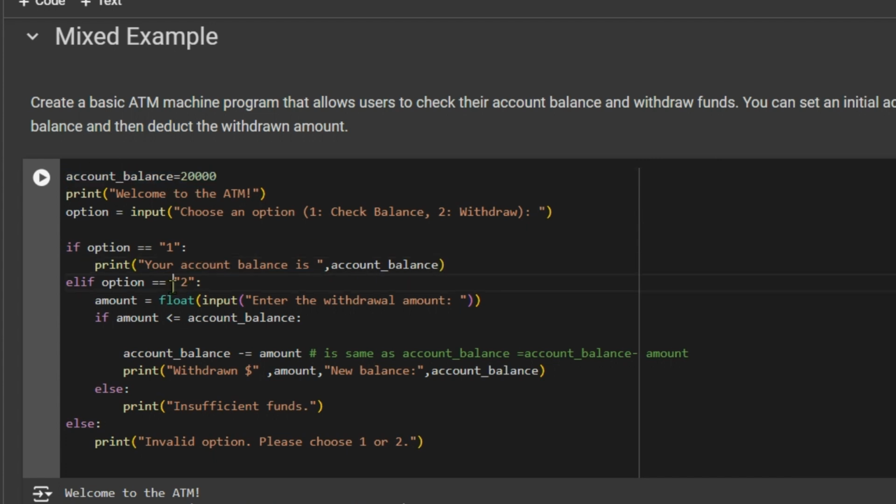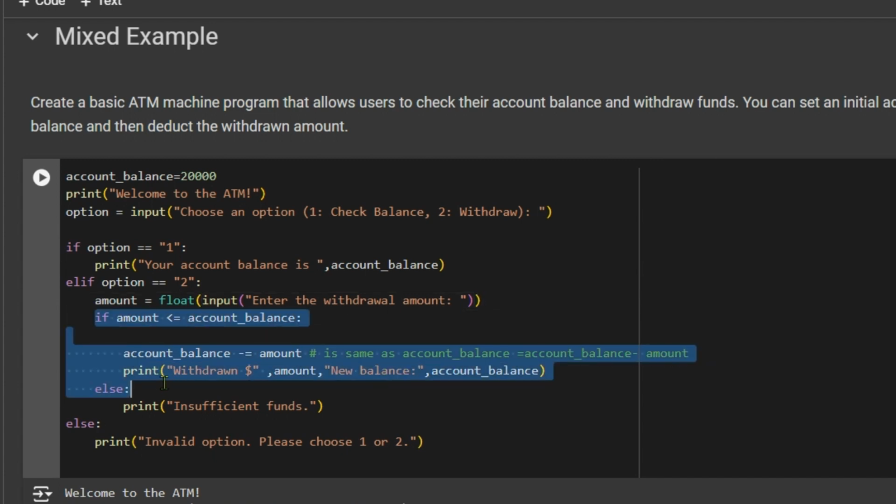Elif option is equal to 2, if the user selects option 2, as a string we have kept it. Again, we don't want to calculate anything on this 2, that's the reason we have kept it as a string, and we did not convert anything to integer over here. Then, if this condition holds true, we will ask how much amount the bank customer wants to withdraw. Then the user will enter some amount, and additional checks need to be performed. In the first case, whatever amount the user has entered, is that amount available to be withdrawn.